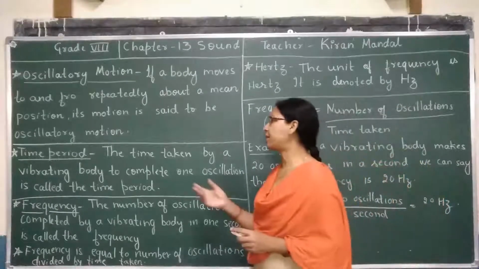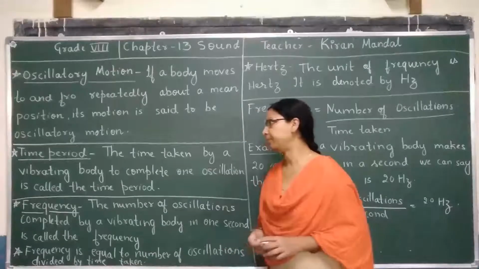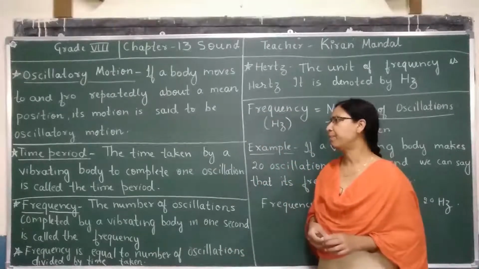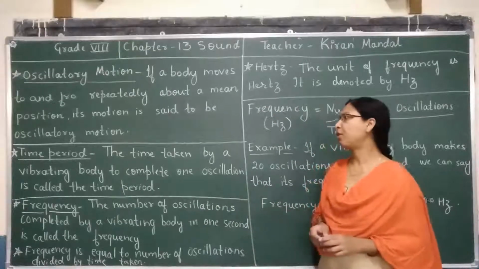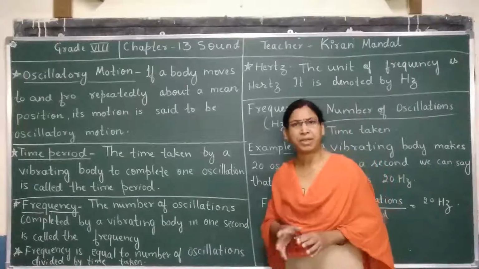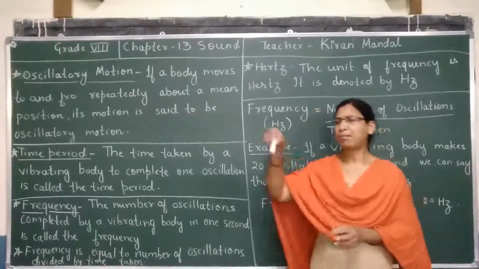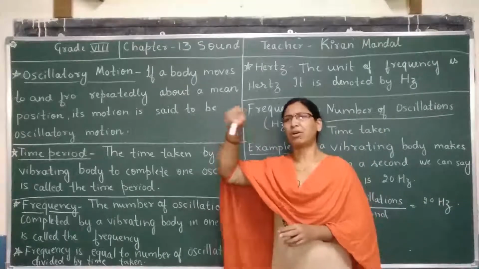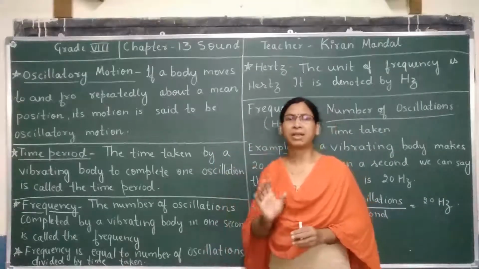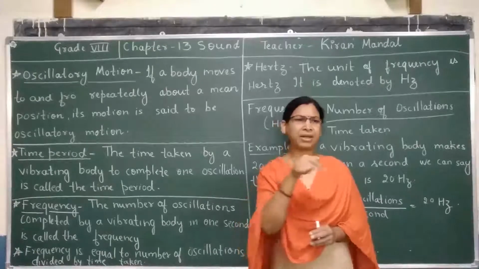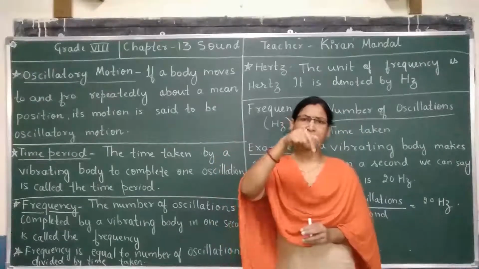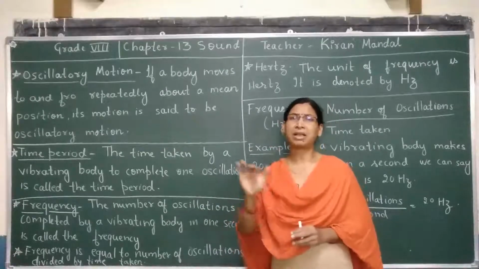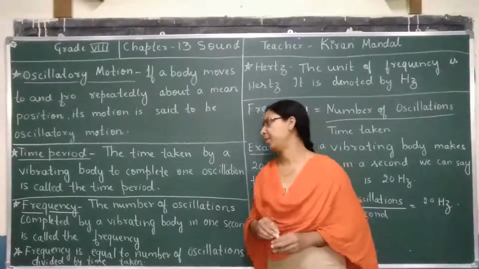Next one, let us understand what is meant by time period. The time taken by a vibrating body to complete one oscillation is called the time period. So how much time it is taking to complete one oscillation is termed as the time period. From here it will start, go, again come back, again it will stop at that position. That much time is called the time period.